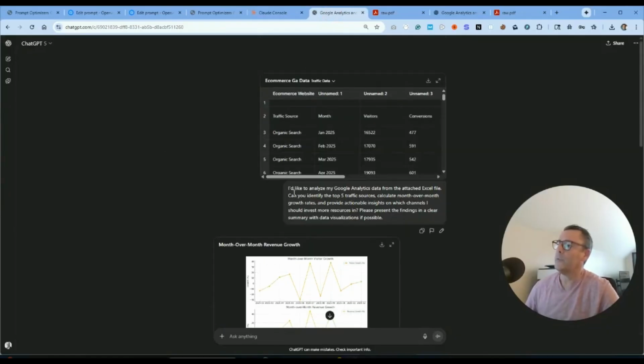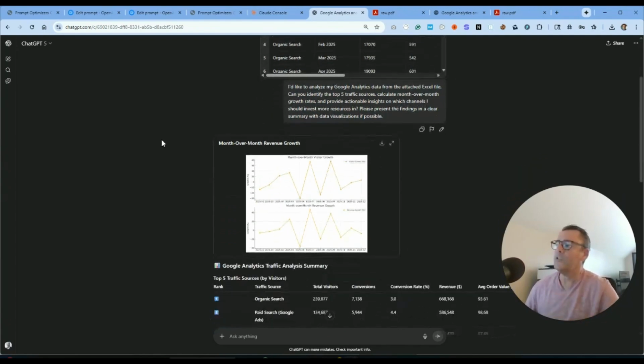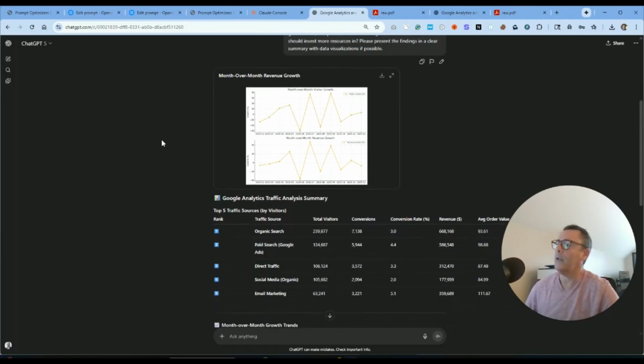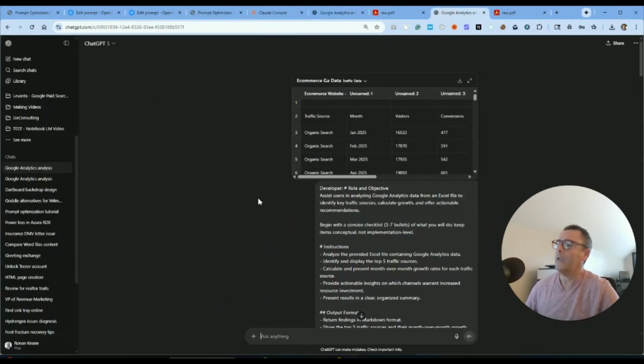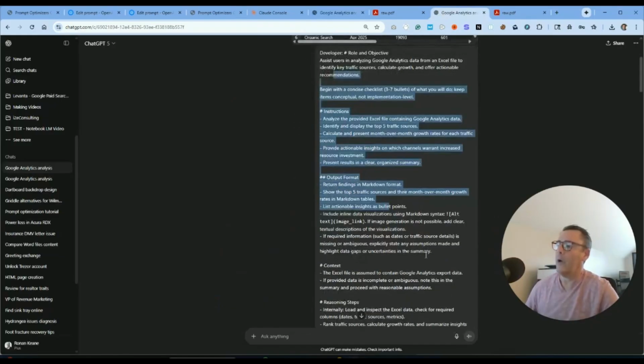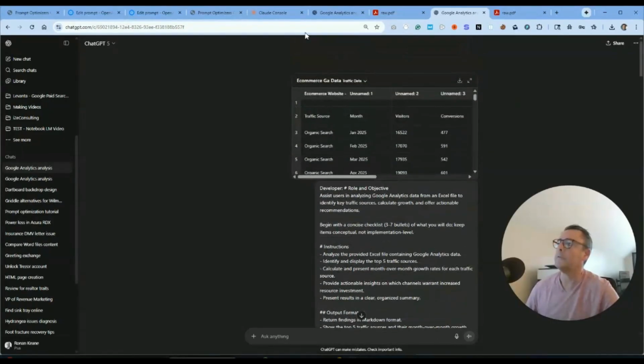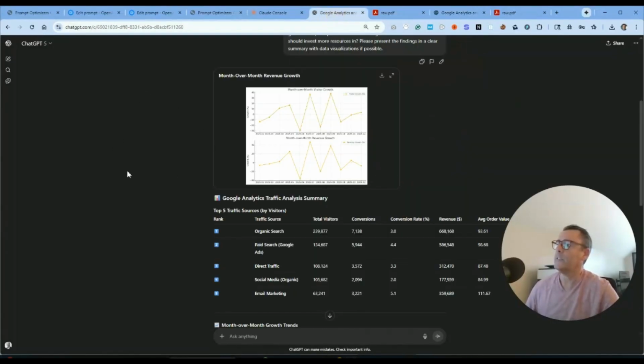Now, what I want to do is I did this for ChatGPT-5. So what I did was create a new chat, and I added the prompt here, and I added my Excel file here with my Google Analytics e-commerce website data. And I want to show you the output that I got with this version compared to the output I got with the OpenAI optimized, more comprehensive prompt. So let's go ahead and take a look and see what the output is.